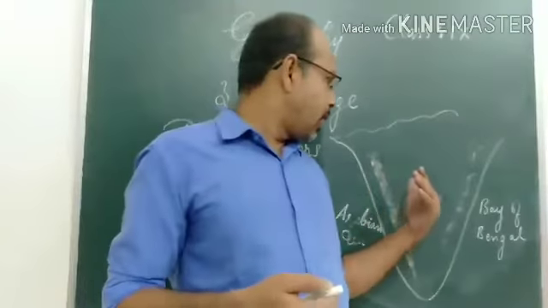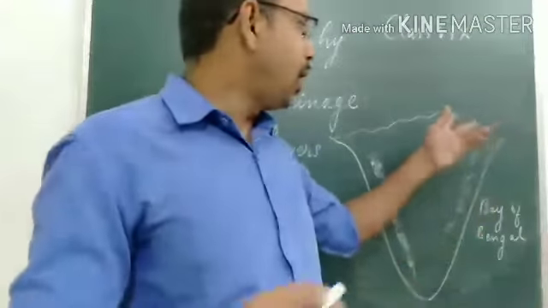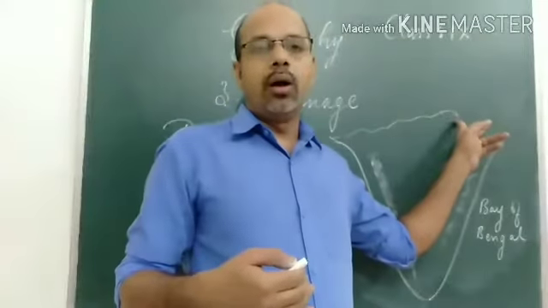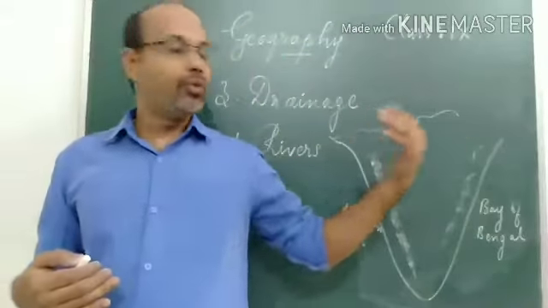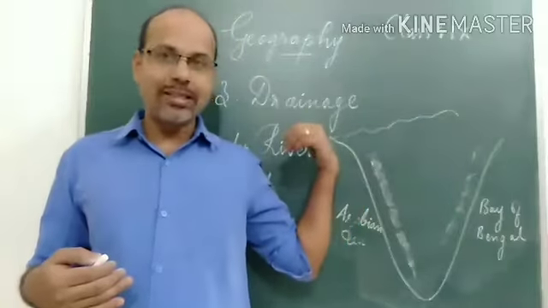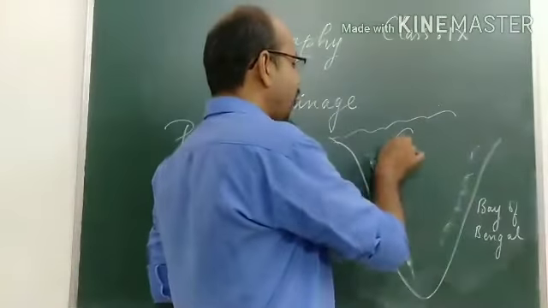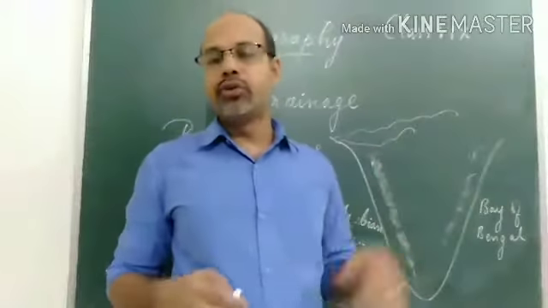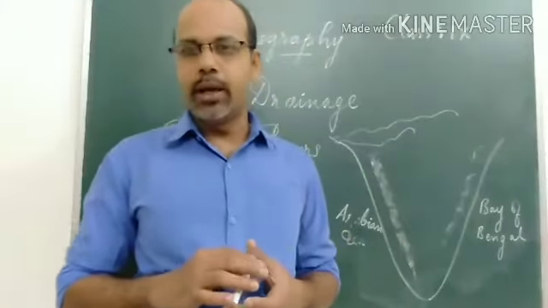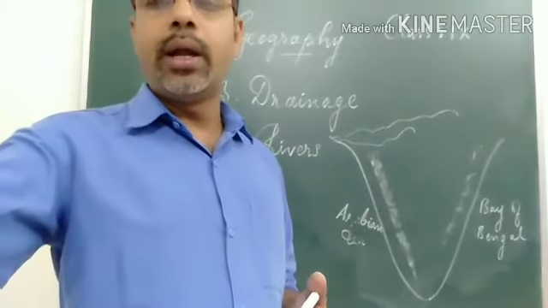Now, another river, not much larger than Narmada, is the second largest river flowing towards the west: the Tapi river. Tapi also flows in the Satpura mountain ranges.